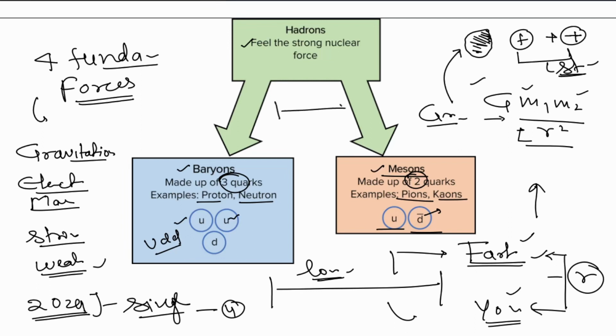Whenever there is a charge traveling, an electron or any charge traveling, it will also create a magnetic wave. And if you move a magnet here and there, then it will create an electric charge. These two forces are intertwined somehow. You cannot separate electricity from magnetism. You cannot separate magnetism from electricity. Both of these forces are combined with each other. So these are the four fundamental forces of nature.